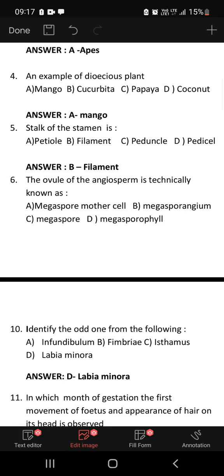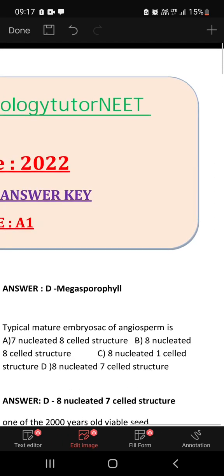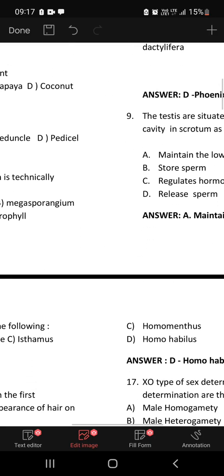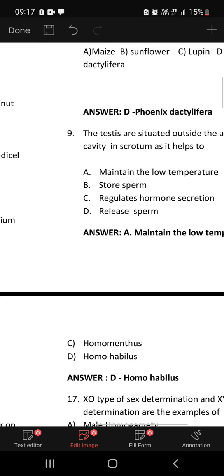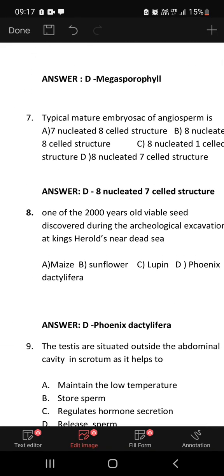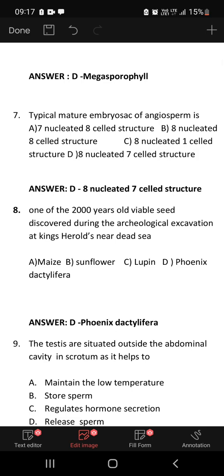The ovule of the angiosperm is technically known as megasporangium. So the answer is megasporangium. The complete structure is known as megasporophyll. The typical mature embryo sac of angiosperm is 7 nucleate 8 celled, or 8 nucleate 8 celled, 8 nucleate 1 celled, 8 nucleate 7 celled. The answer is D, the 7 celled 8 nucleate embryo sac. One of the 2000-year-old viable seeds discovered is the date palm, so Phoenix dactylifera is the answer.